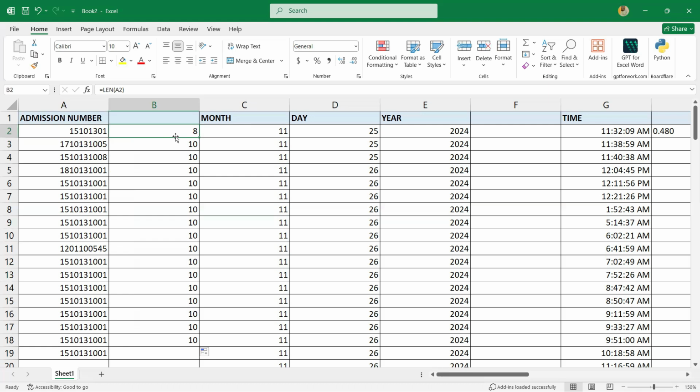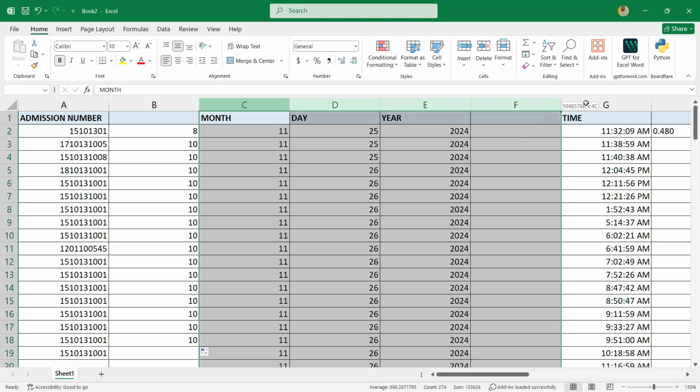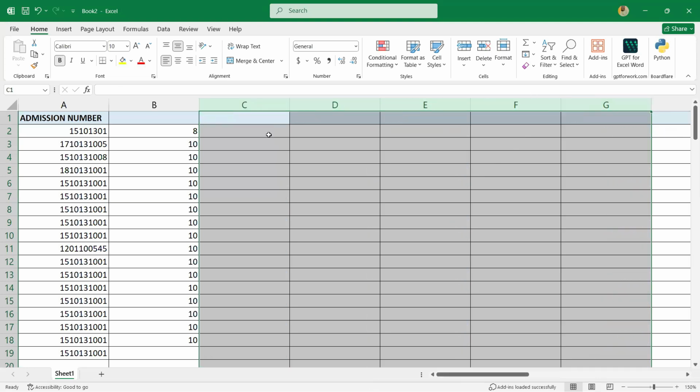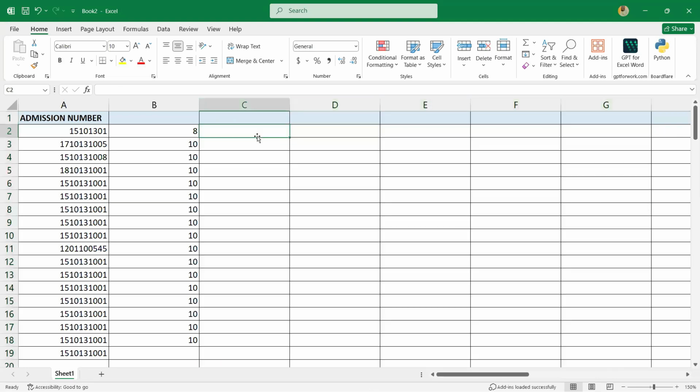So after having done with the length, the next formula we are going to talk about is IF. This IF statement is key and very important in Excel. To avoid confusion, let me get rid of all these ones. Let's say we are testing the validity of a phone number. So if the admission number is not up to 10, we'll say invalid admission number. But if it is equals to 10, I will say the admission number is valid.